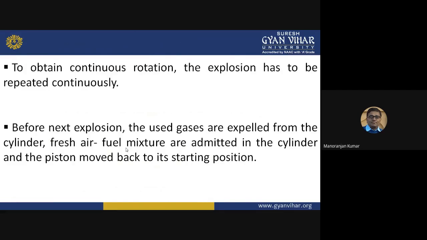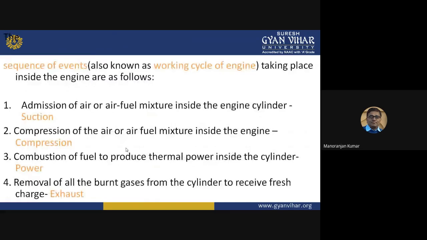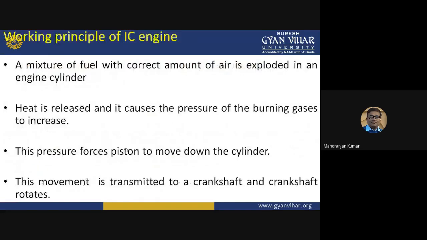To obtain continuous rotation of the crankshaft, the explosion of fuel mixture and air has to be repeated continuously. So before the next explosion, the used or burnt gas is expelled from the cylinder, and fresh air-fuel mixture is admitted into the cylinder again, and the piston moves back to its starting position. So these are the working principles of this IC engine.